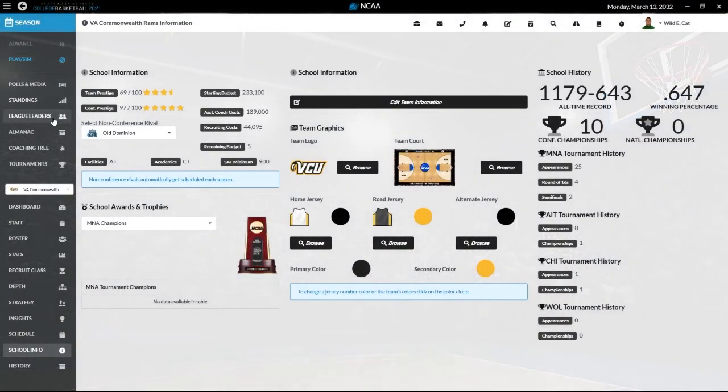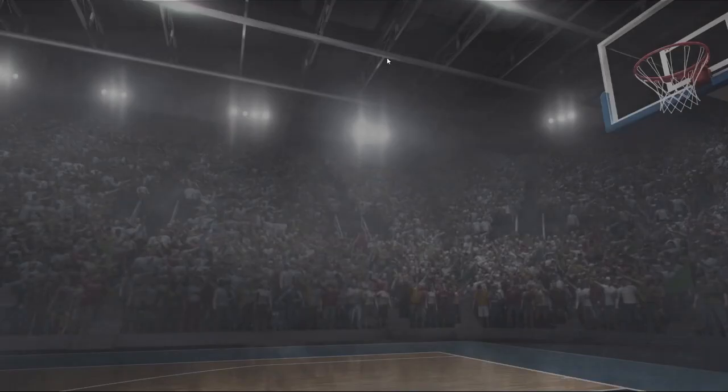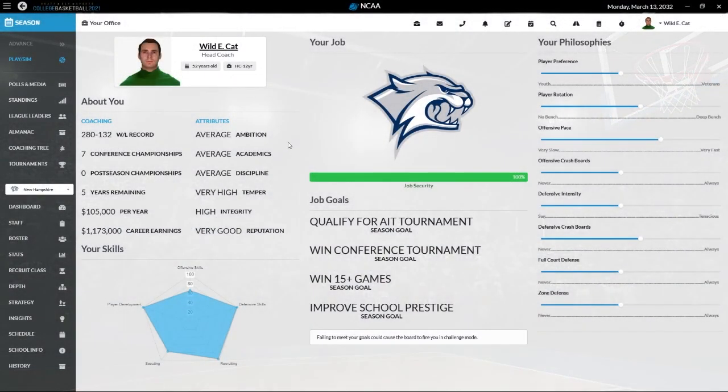Fix that logo. And yeah, so that's going to do it. So when we come back next time, it will be the first round of the NCAA tournament as we take on George Washington.